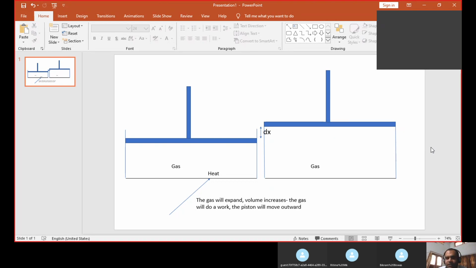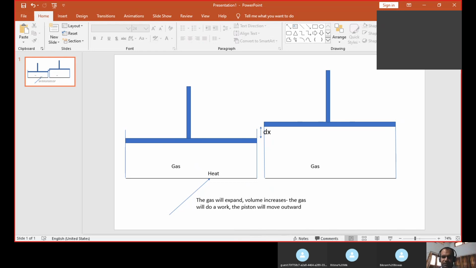Then what will be the work done? I hope this figure is clear to you. This figure is required when we are talking about the difference between specific heats at constant pressure and volume. So you supply heat to a gas and the gas expands in volume. This is the distance by which the piston moves upwards.